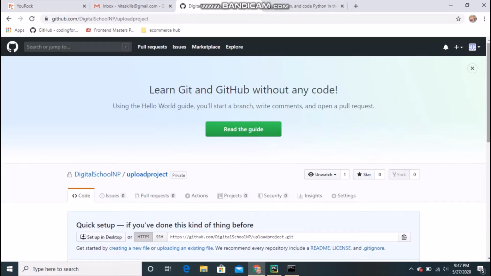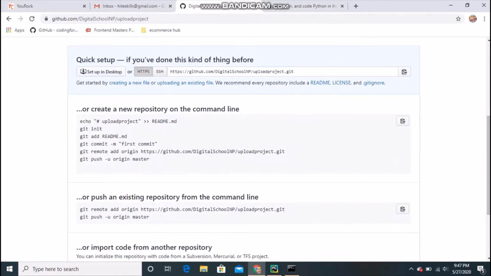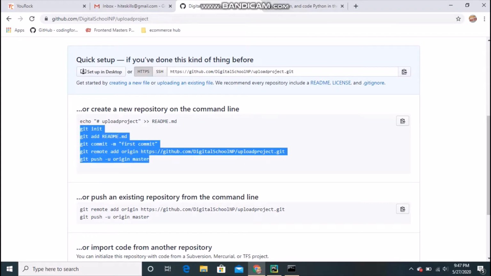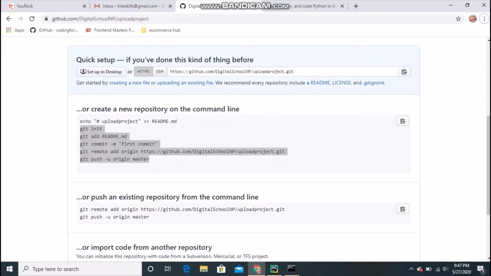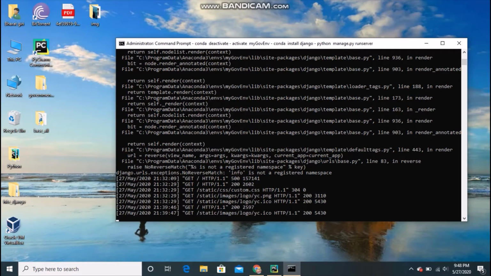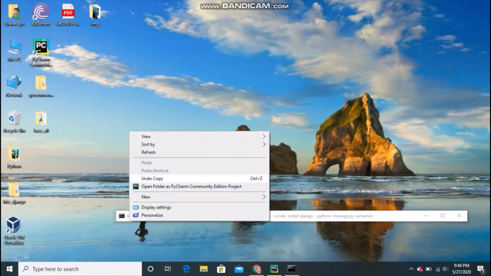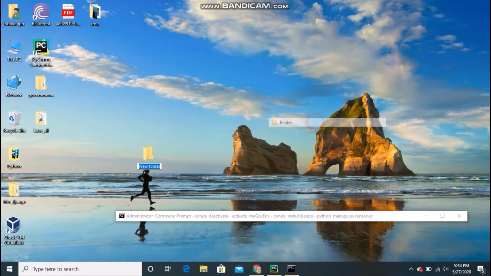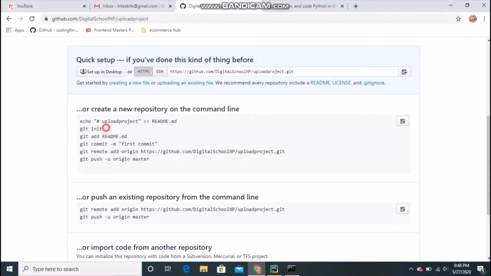So it will create this, and as you can see below, you have to type commands like this in the CMD, and it will be ready to work. So how to do this? We will just follow these steps. First, create one folder on the desktop: right click, new folder. I will name it upload GitHub, or whatever name you like. Then we will follow the instructions. It will ask me to git init, right? So I will copy and paste this one.